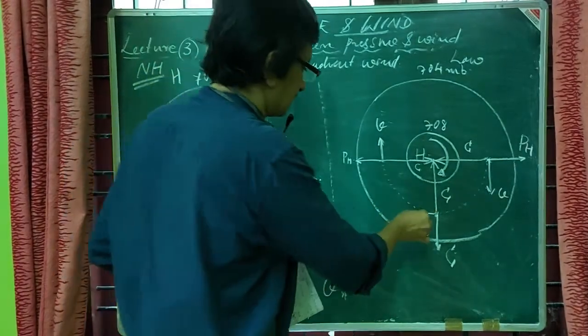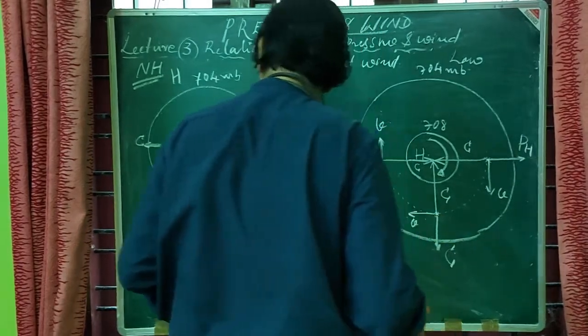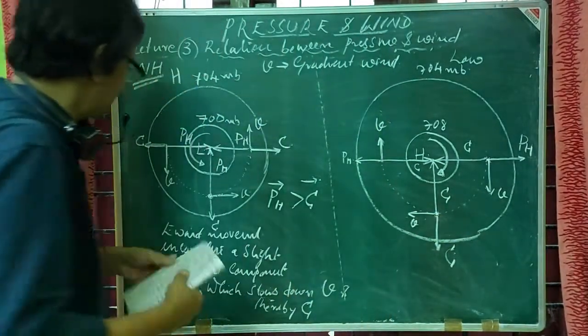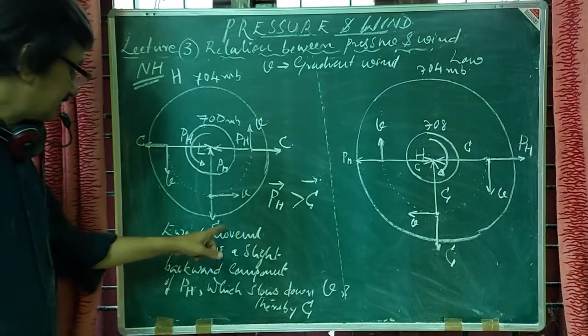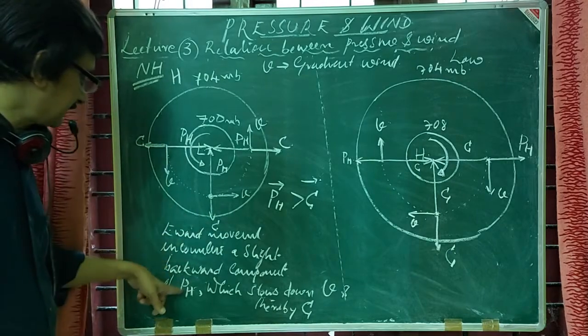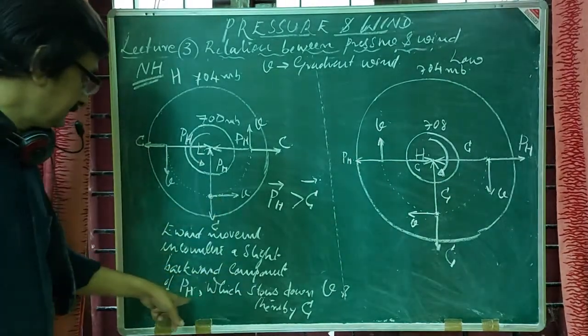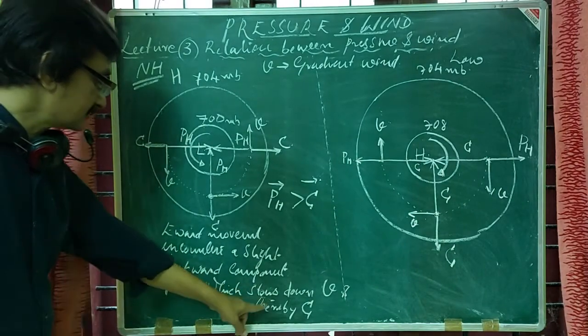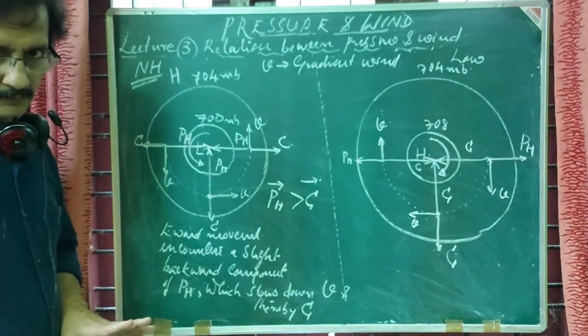And now we will consider the point here, that is, the parcel moves in the westward direction. So here you have seen eastward movement encounters a slight backward component of horizontal pressure gradient force, which slows down V and thereby gives a low value of Coriolis force.